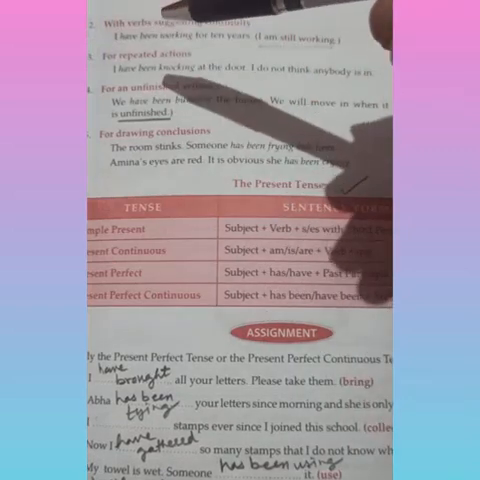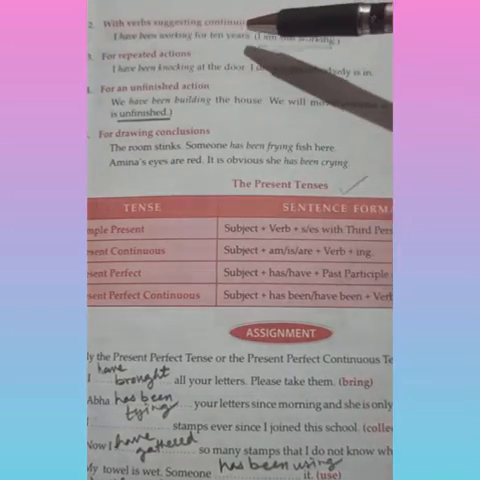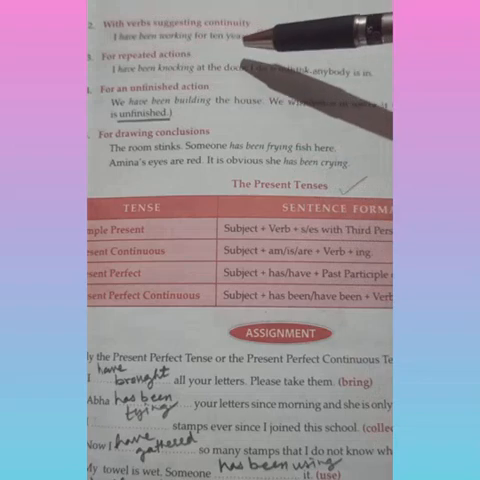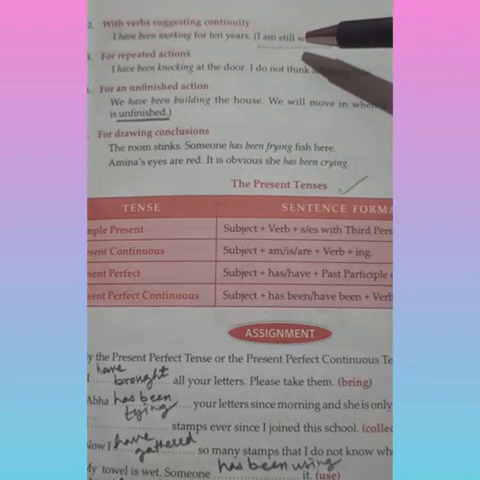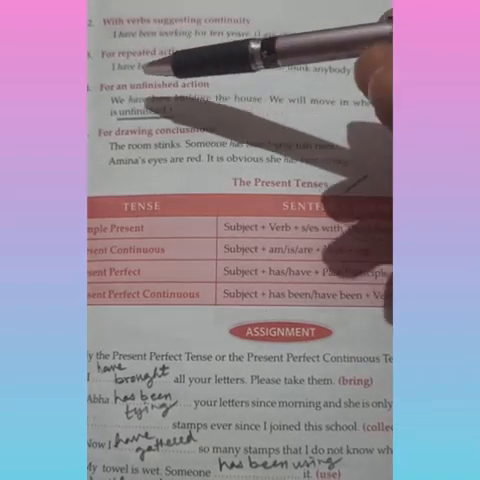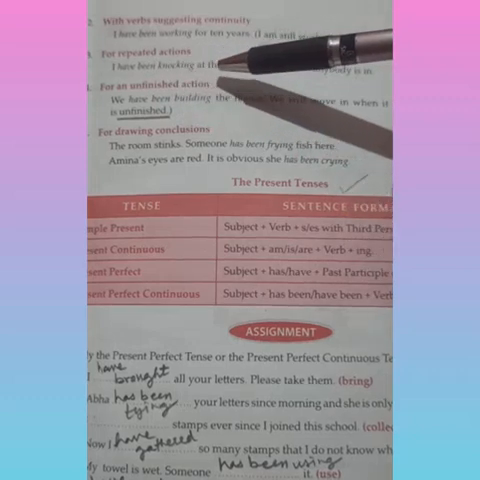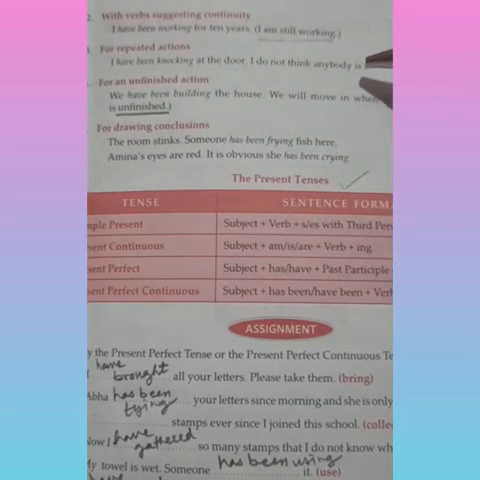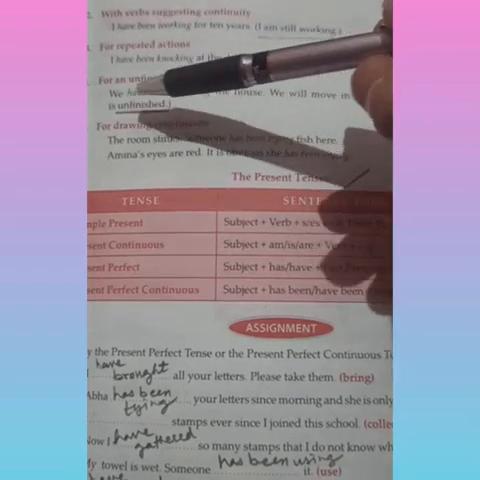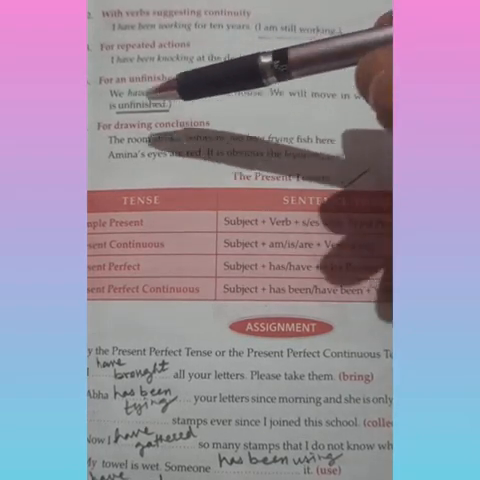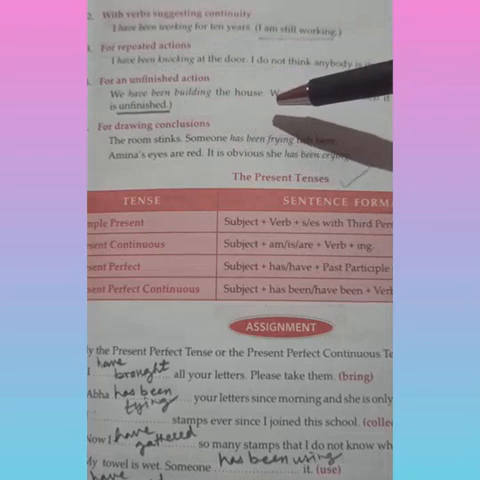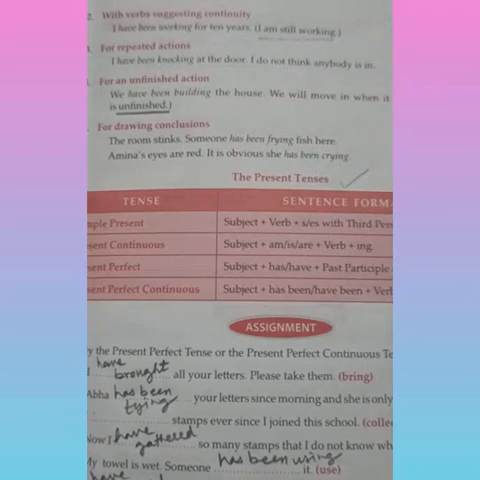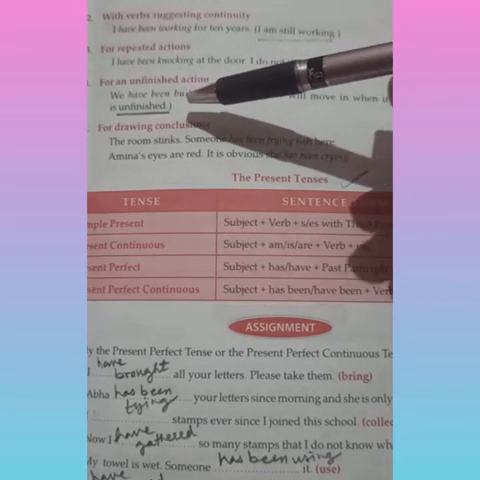Present perfect continuous tense is also used with verbs suggesting continuity, like I have been working for 10 years. That means I'm still working. For repeated actions, like I have been knocking at the door. I do not think anybody is in. So repeated action. For an unfinished action, like we have been building the house. We will move in when it is finished. So indicating that the job is still unfinished.